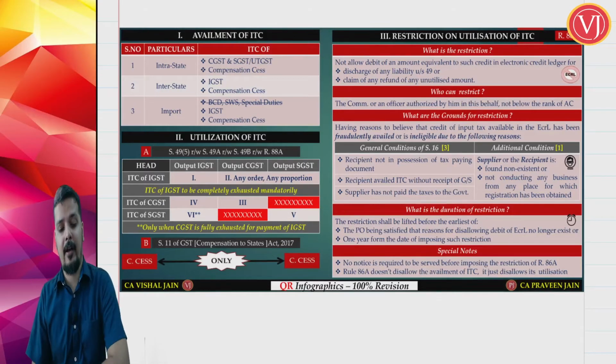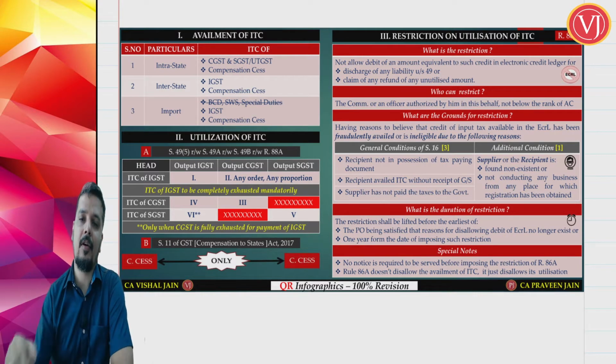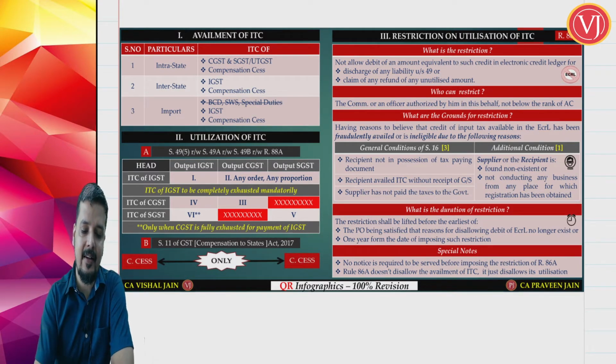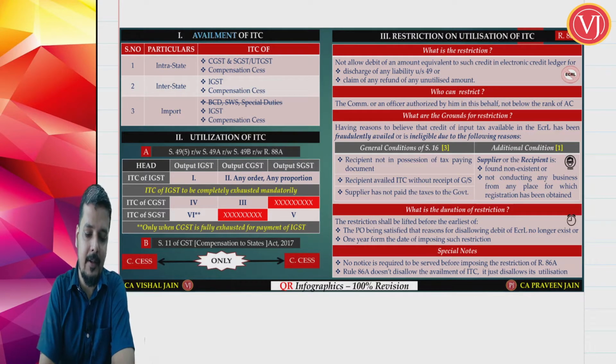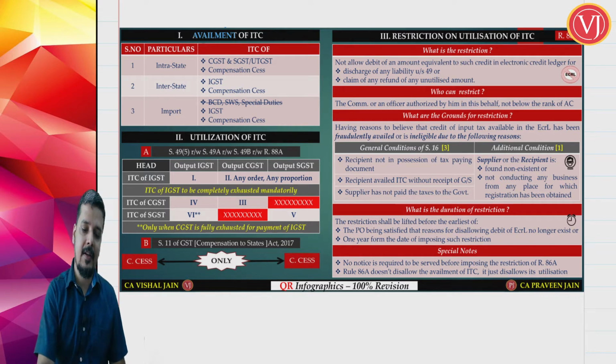Yes friends, now let us focus on your utilization of credit and restriction on utilization of credit. As discussed, when you talk about your availment of credit, what all credit you can take. If it is intrastate supply, CGST, SGST or CGST, UTGST. If it is interstate supply, IGST.